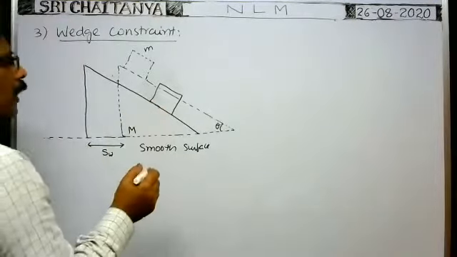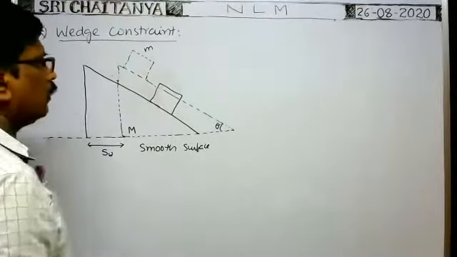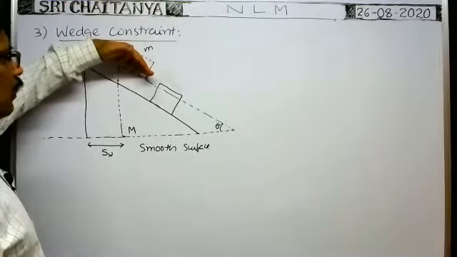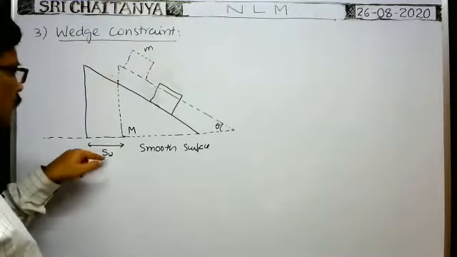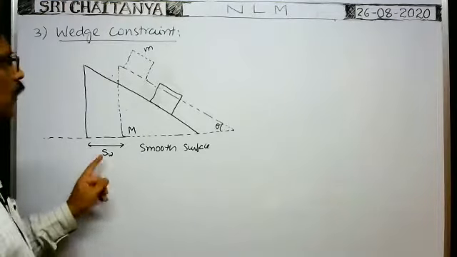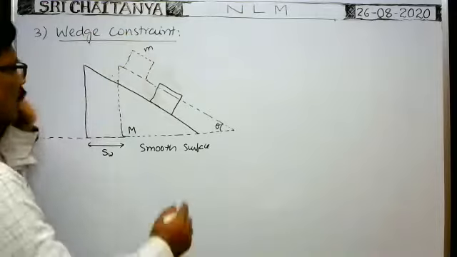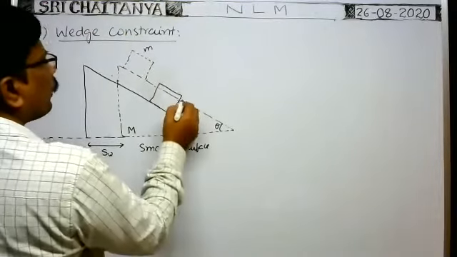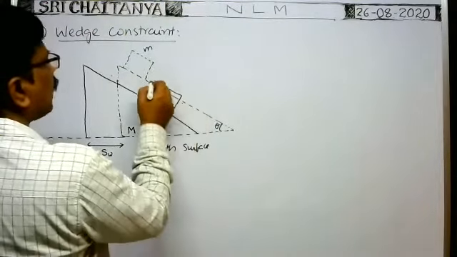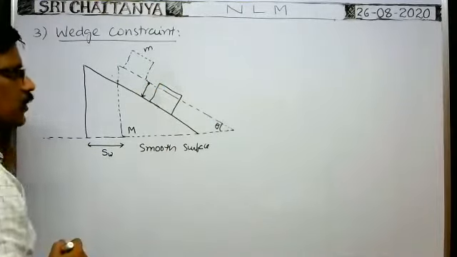At the same time, perpendicular to the inclined plane, what is the distance traveled by the block? Initially, the block is here. When the wedge has displaced through a distance SW, the block comes to this position. That means perpendicular to the incline, this is the distance traveled by the block, you know.